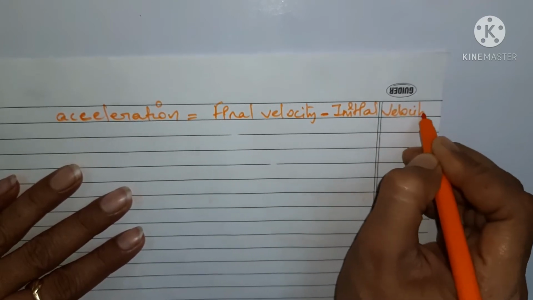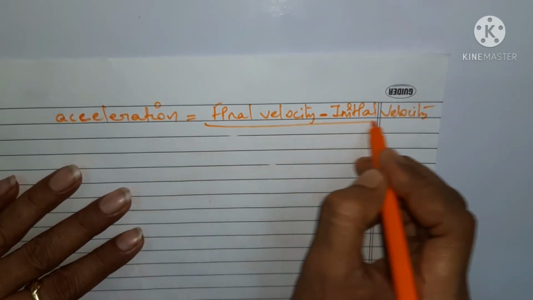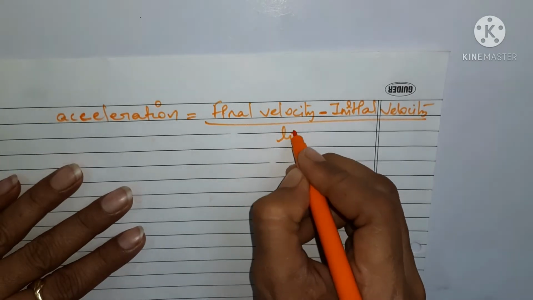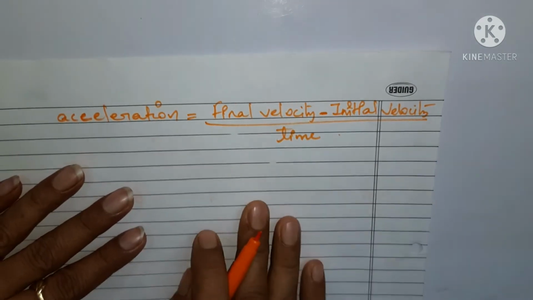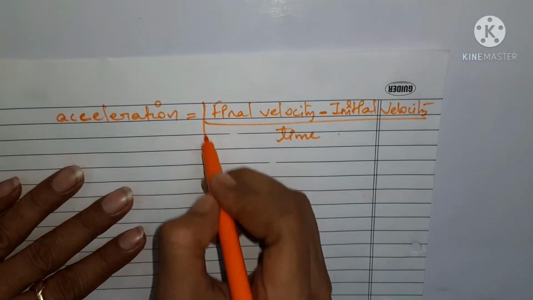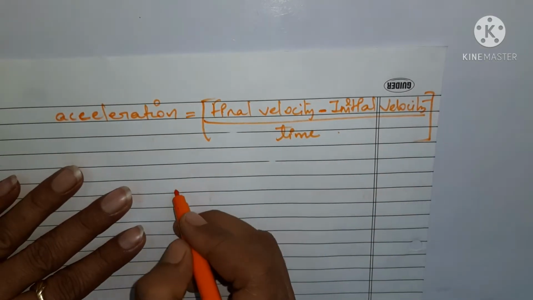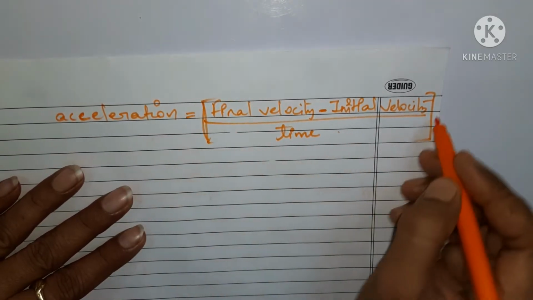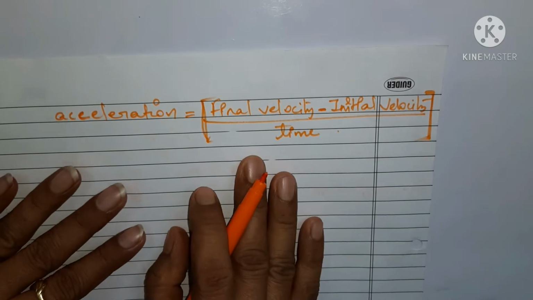So it is a change, and with respect to time. This is the rate of change of velocity.